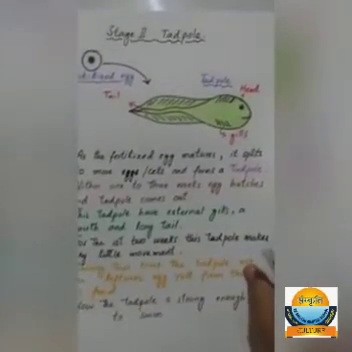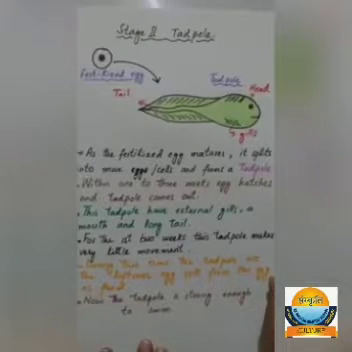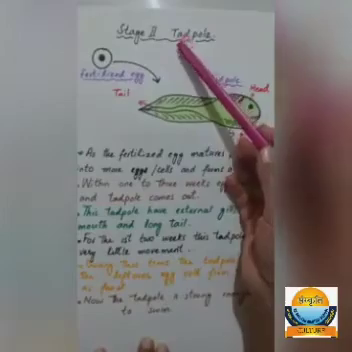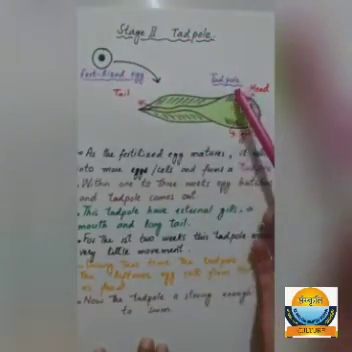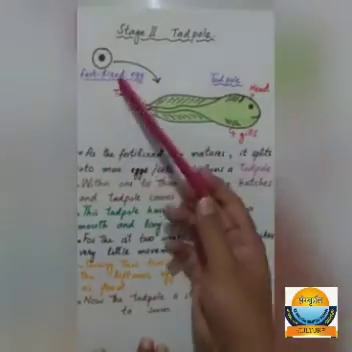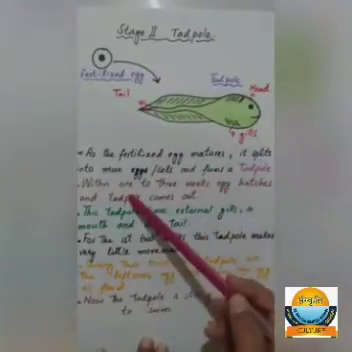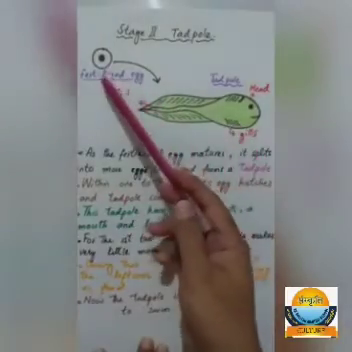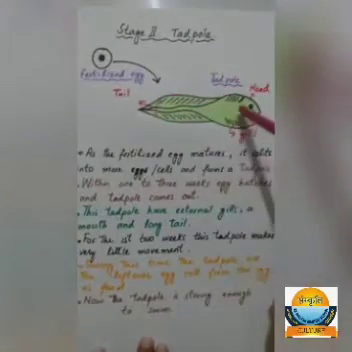Come to stage 2. Stage 2, tadpole. This is a fertilized egg. It changes into a tadpole. As the fertilized egg matures, it splits into more and more cells and forms this tadpole. Within 1 to 3 weeks, this fertilized egg hatches and the tadpole comes out.